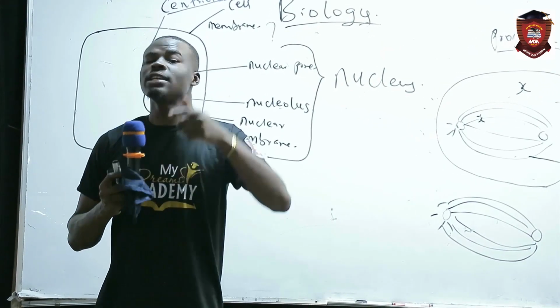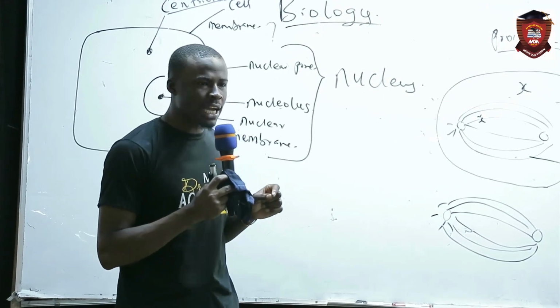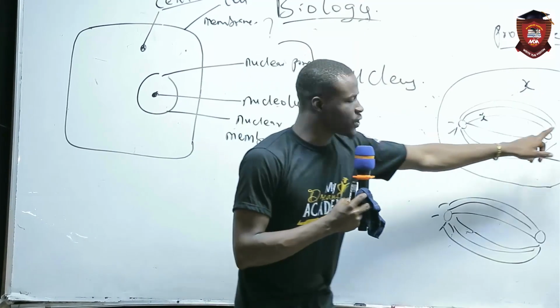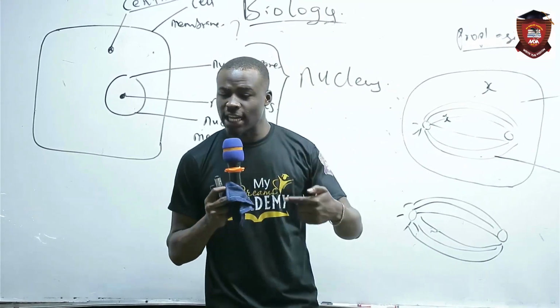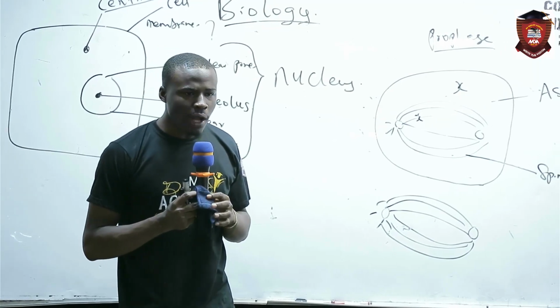It's still prophase. Do you understand? So the movement of aster to the poles of the cell occurs at the stage of what? Prophase. It's not in the slide, but you can add it. Do you understand? Yeah.